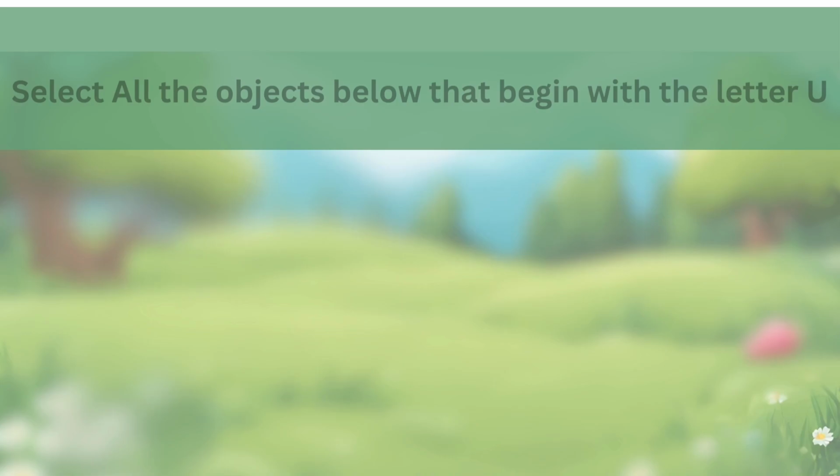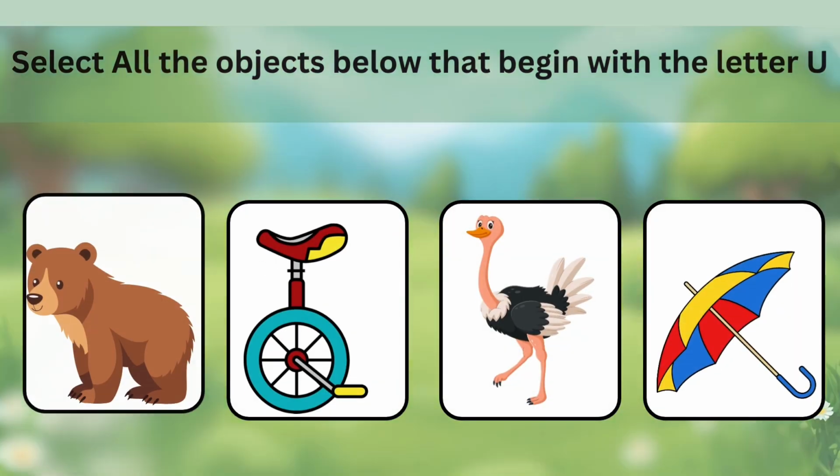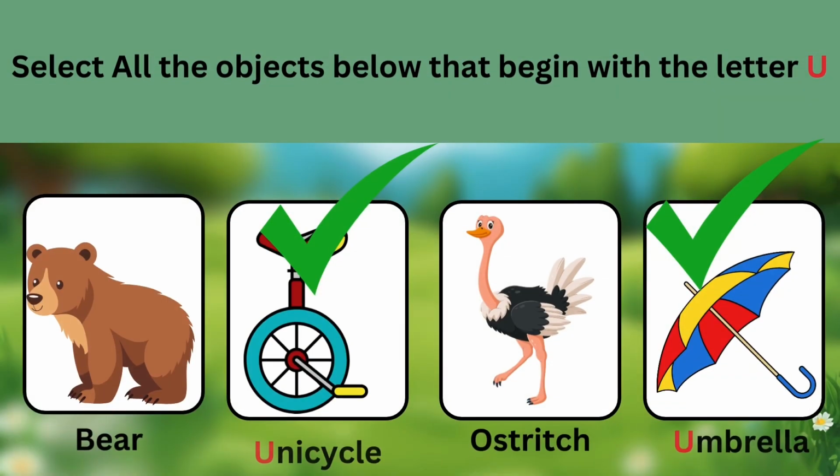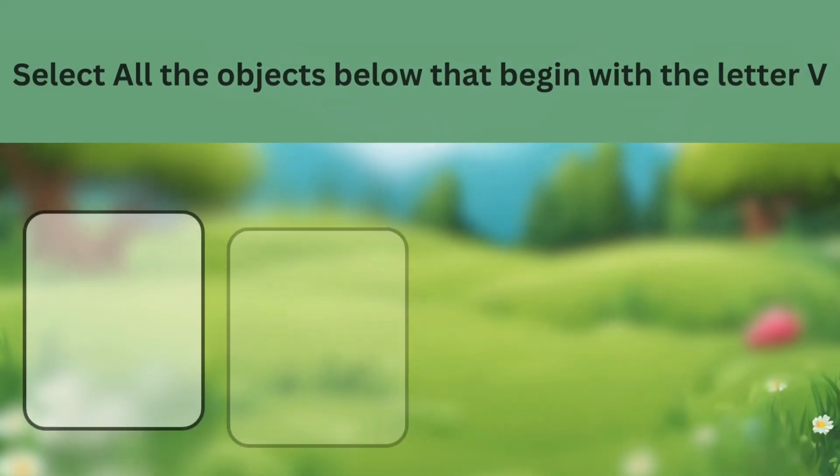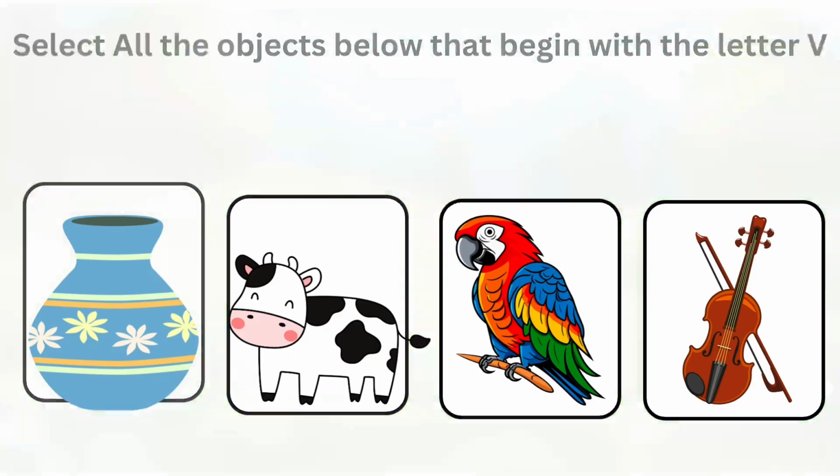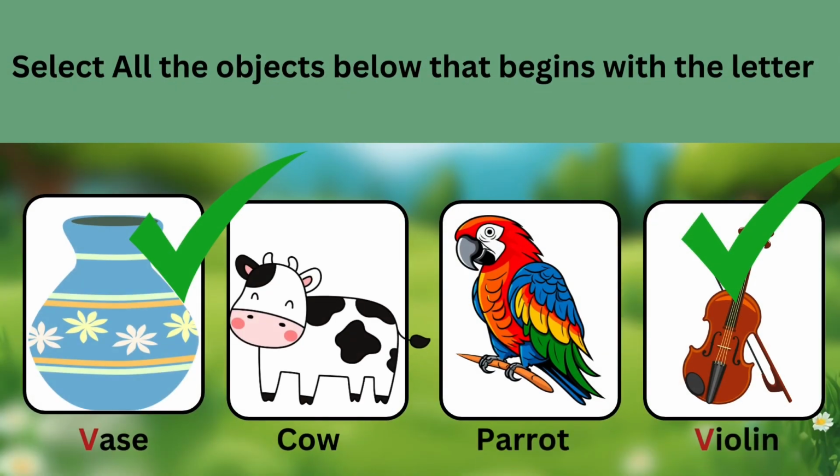Let's check the items below that begin with the letter U. If you chose the answers umbrella and unicycle, then you are correct. They all begin with the letter U. Let's check the items below that begin with the letter V. If you chose the answers vase and violin, then you are correct. They all begin with the letter V.